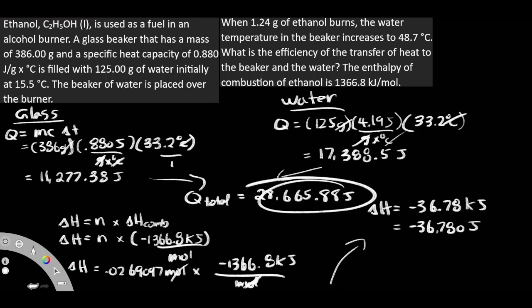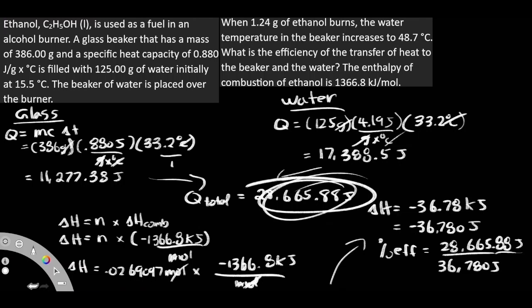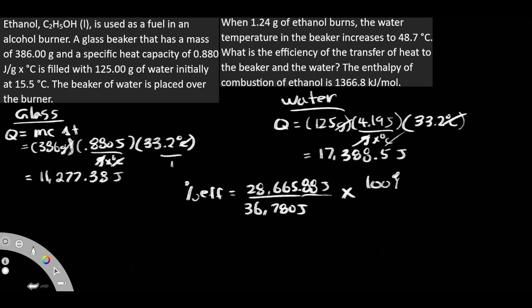But we only ended up getting 28,665. So we're just going to do our percent efficiency formula. So we got 28,665.88 joules divided by our value here, only 36,780 joules. Again, I don't have to put a negative sign there because we know that this is exothermic. It got released and put into there, so we're just arbitrarily seeing the difference. I'm just going to multiply by 100%. And then what answer do we end up getting? End up getting 78%.